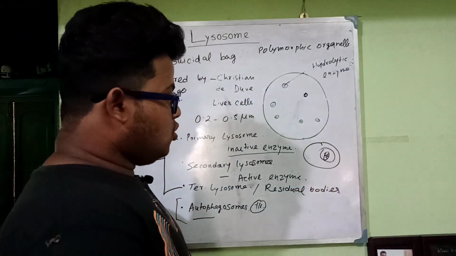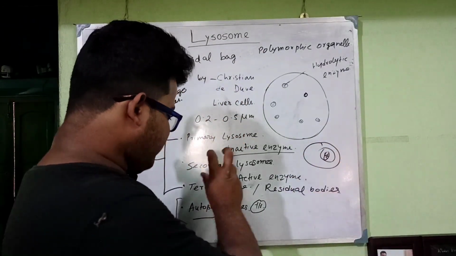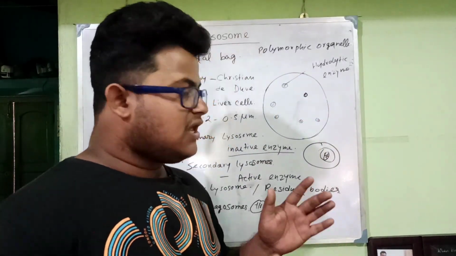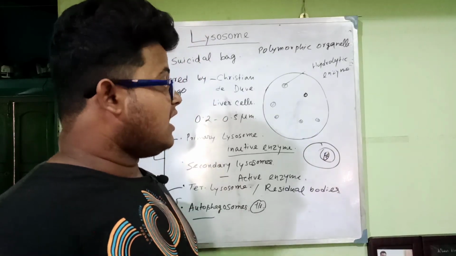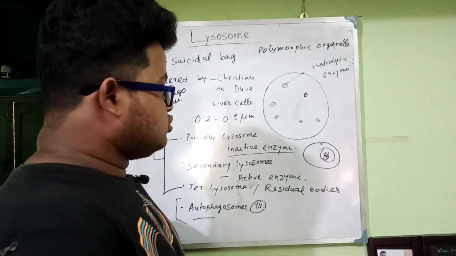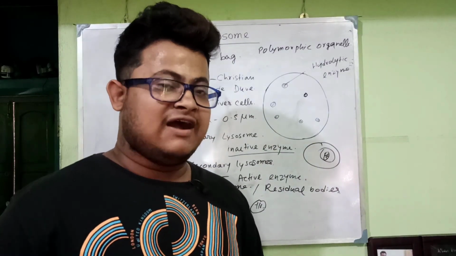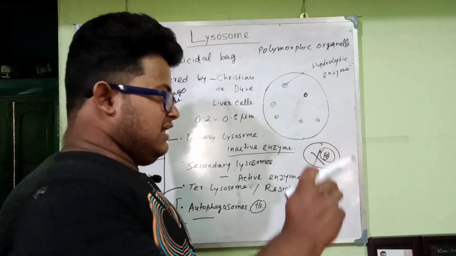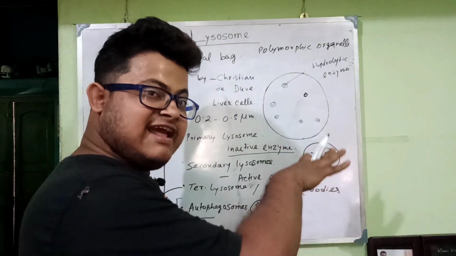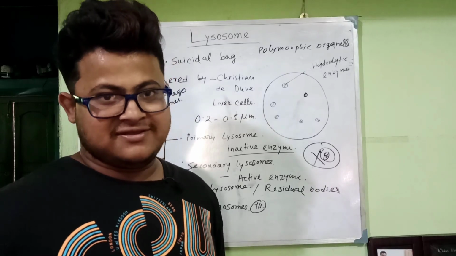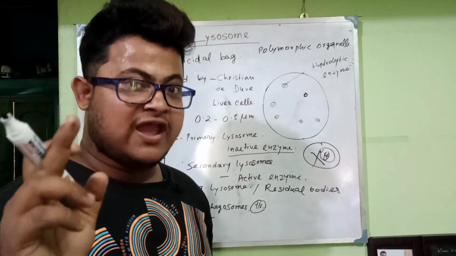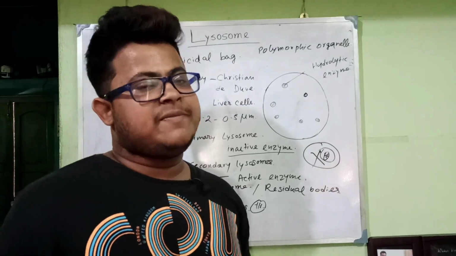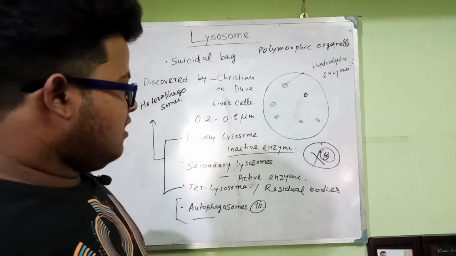The lysosome contains hydrolytic enzymes and releases all types of enzyme. After that the cell becomes digested, so the lysosome is also destroyed and the entire cell content is destroyed. This is known as autophagosome, or self eating. I will make a separate video regarding autophagy.